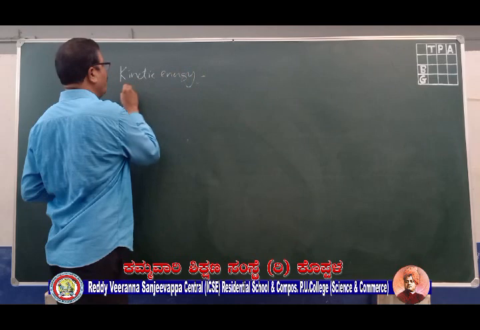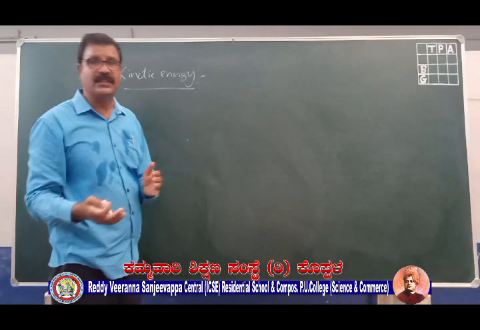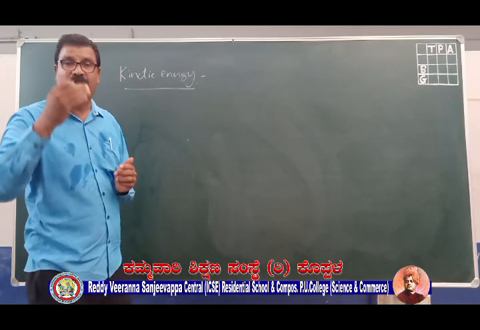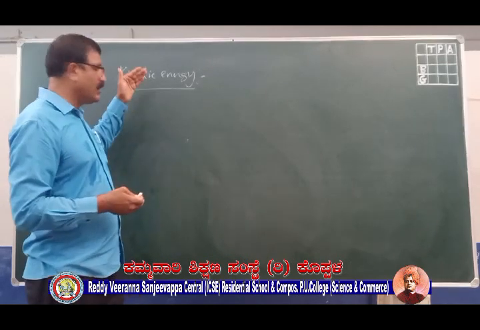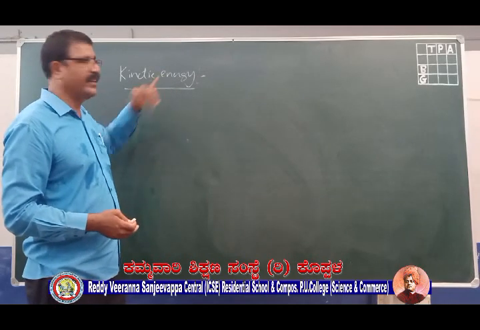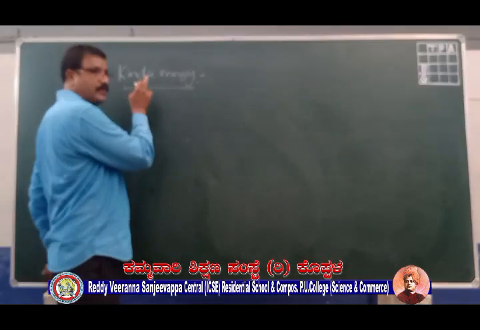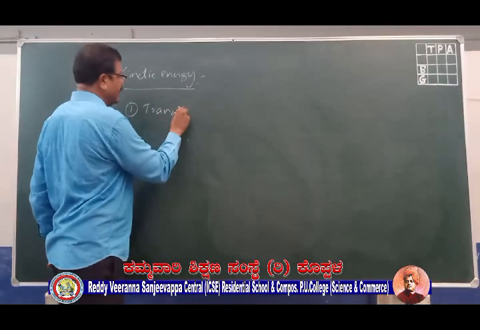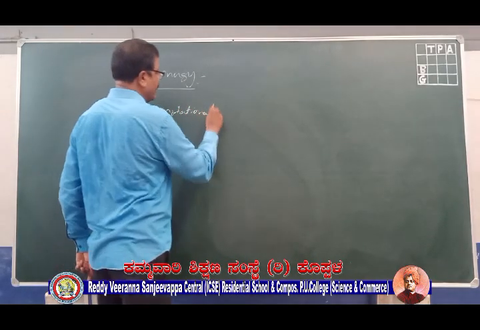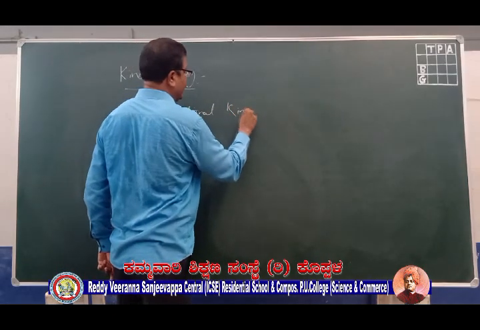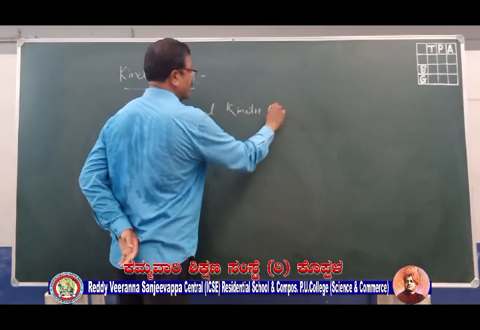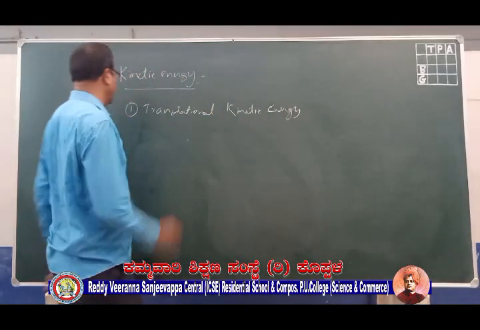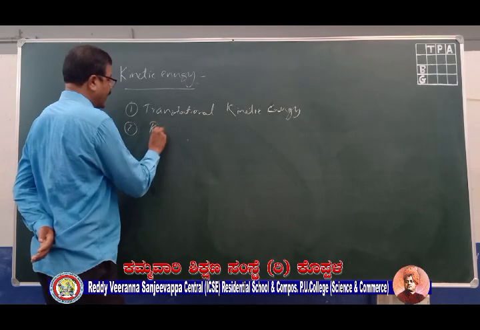You know we have different types of motions. One is translational motion, the next one is rotational motion, the third one is vibrational motion. For these three types of motion, we have three different types of kinetic energy. The first one is translational kinetic energy. The second one is rotational kinetic energy.